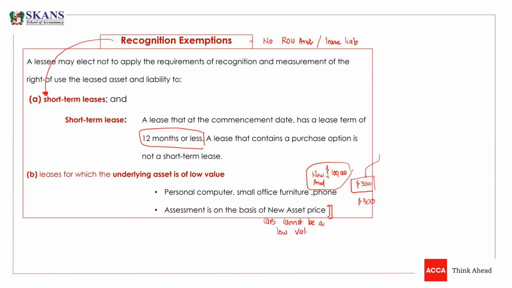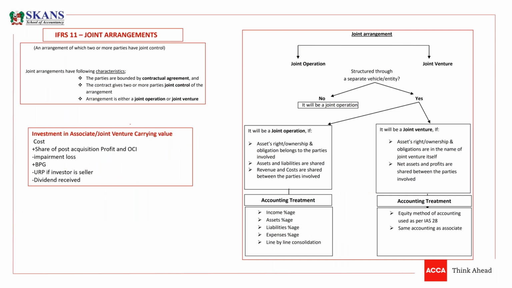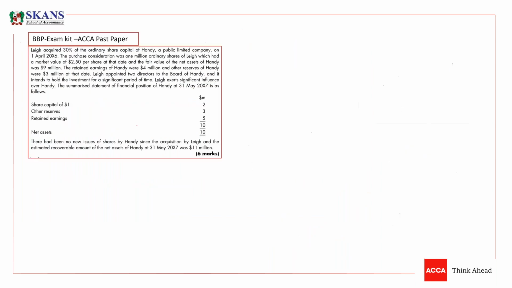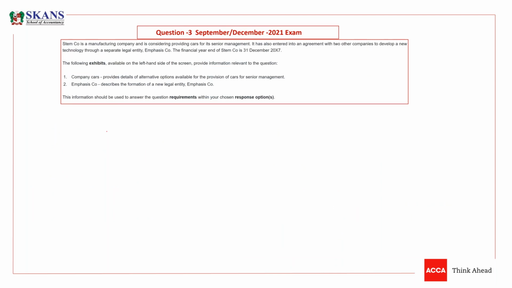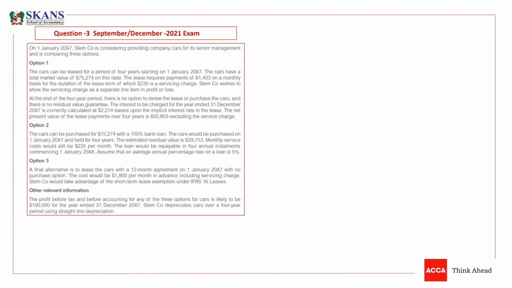Now we need to follow these basic concepts to solve a question. First, we will solve the question and then we will take some questions and I'll answer some questions like what is the difference between guaranteed and unguaranteed residual value and some other questions. So let's move towards a question. But before that question, another arrangement is joint venture. But the first part that we are going to solve is related to lease, and we have actually revised sufficient knowledge to solve this part of the question.